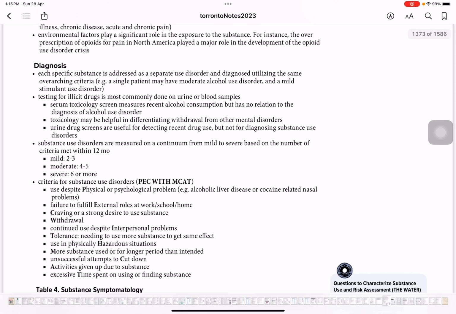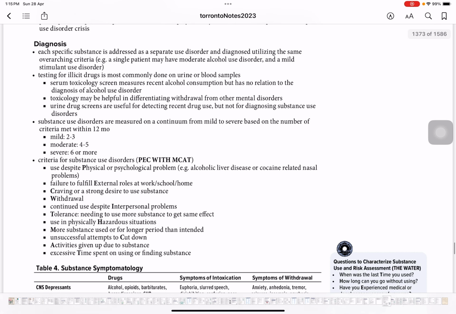Serum toxicology screening for alcohol consumption has no relation to the diagnosis of alcohol use disorder, and toxicology may be helpful in differentiating withdrawal from other mental disorders. Urine drug screens are useful for detecting recent drug use but not for diagnosing substance use,